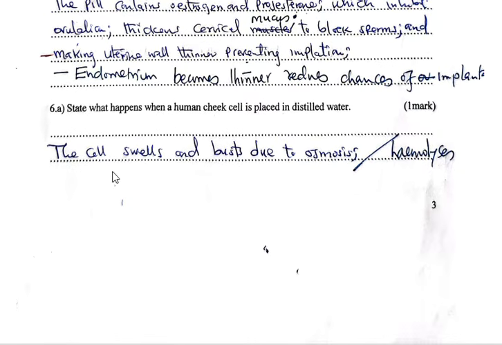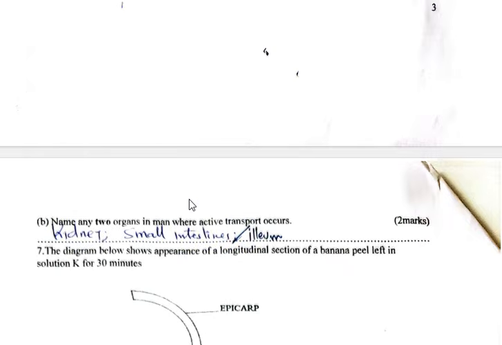Question 6a. State what happens when a human cheek cell is placed in distilled water. A human cheek cell, basically it is an animal cell, and distilled water is hypotonic. Therefore, when this cell is placed in water, it will gain or draw in water by osmosis and swells, and after swelling it bursts simply because it lacks the cell wall.